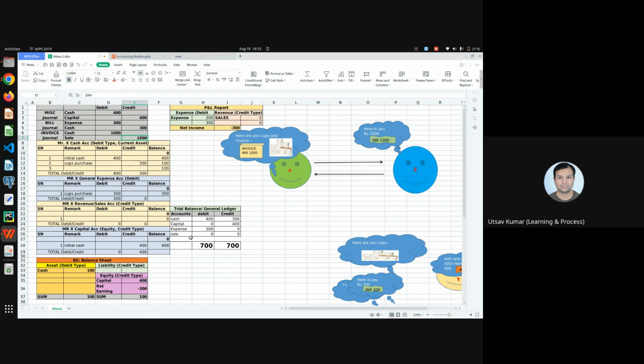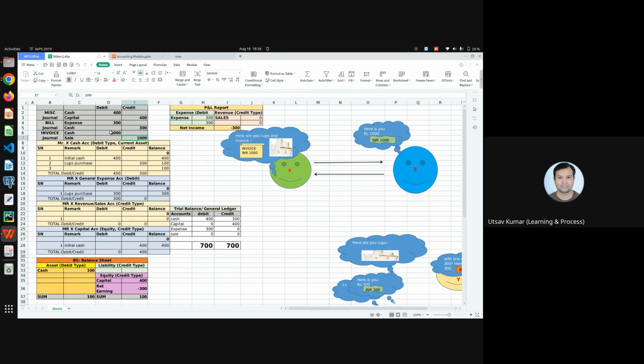That is what we want, because after 1 month, if we want to know how much the sales amount was, we can know. We have sales of 1000 rupees for the 100 cup sales.